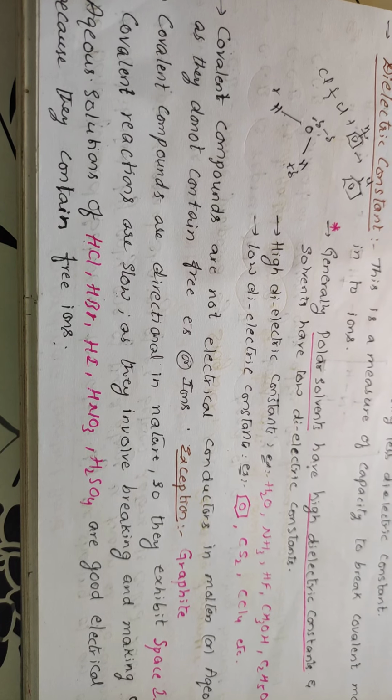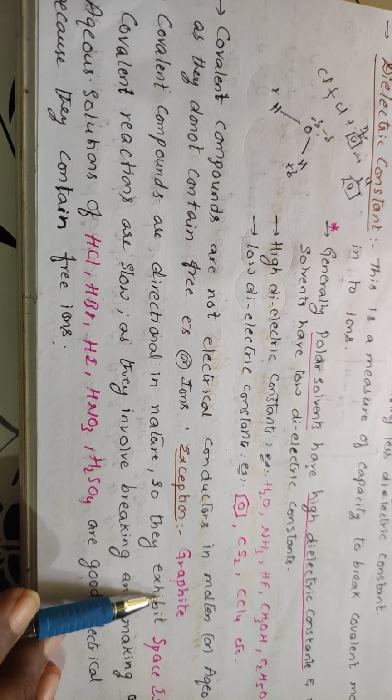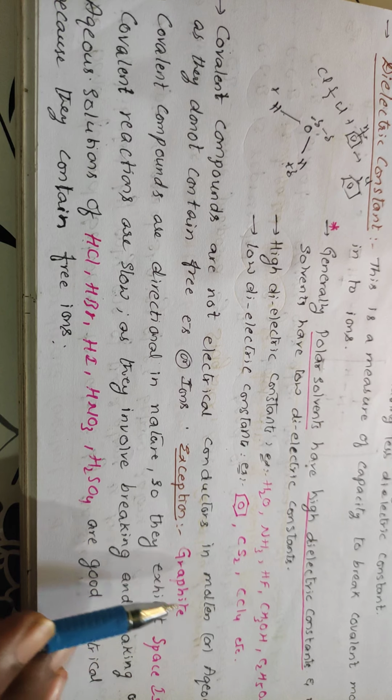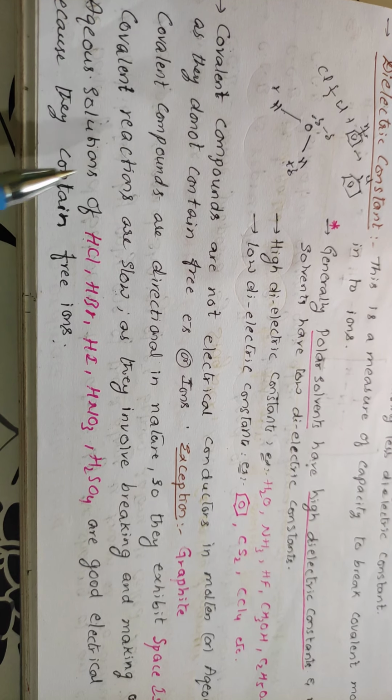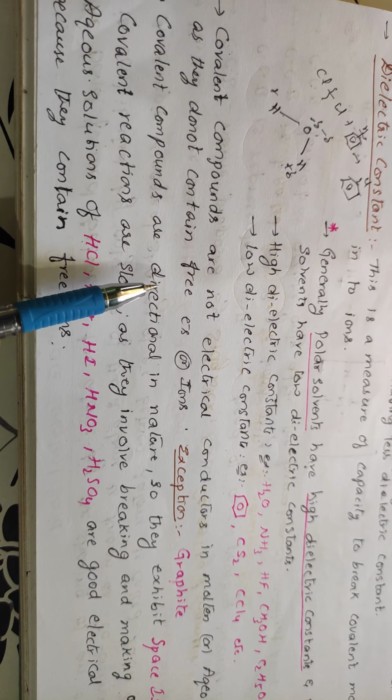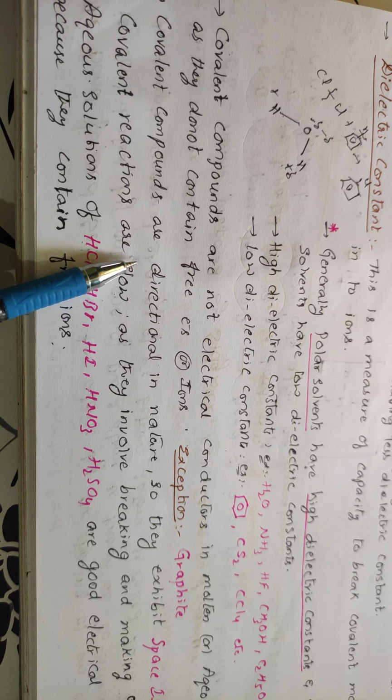But there is an exception, that is graphite. Graphite is a covalent compound. It is having a free electron, so it is a very good conductor of electricity. Generally 99% of covalent compounds are very bad conductors of electricity.